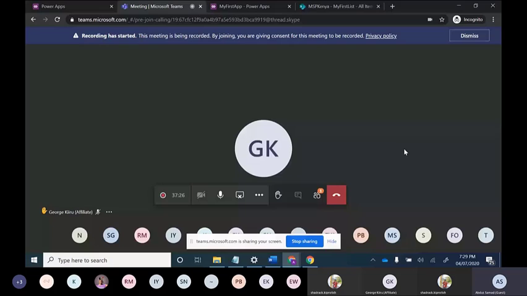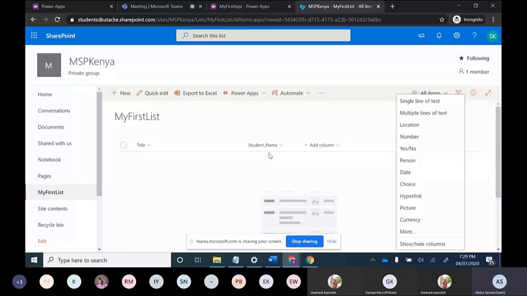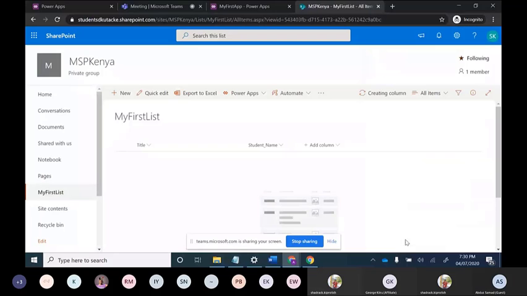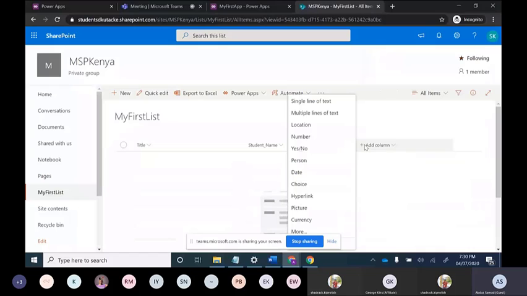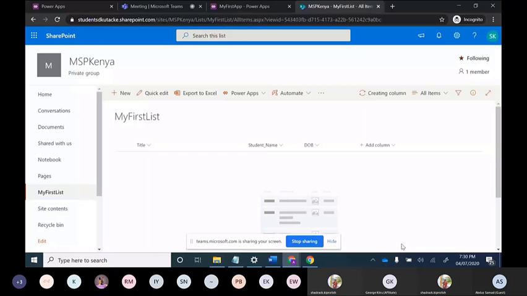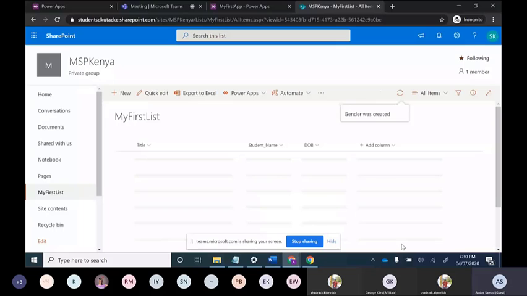So currently I have selected student name. Okay. Now I am selecting date of birth. I will choose date. For date of birth, I am choosing date. We'll just select save. Okay. Then gender is there. Gender is there. I will select save. Okay, what are others? So country.